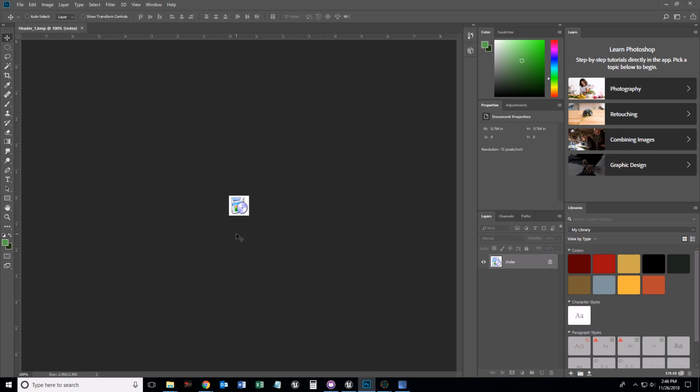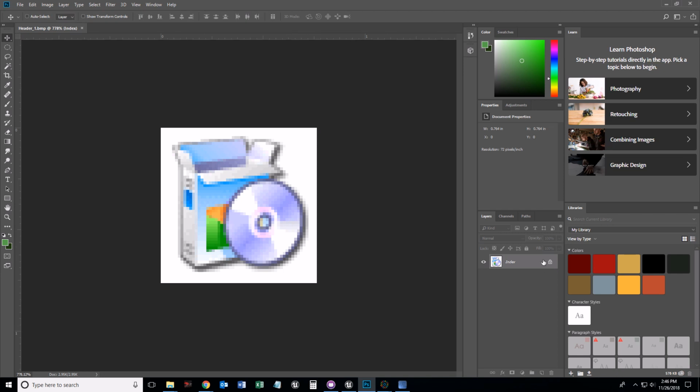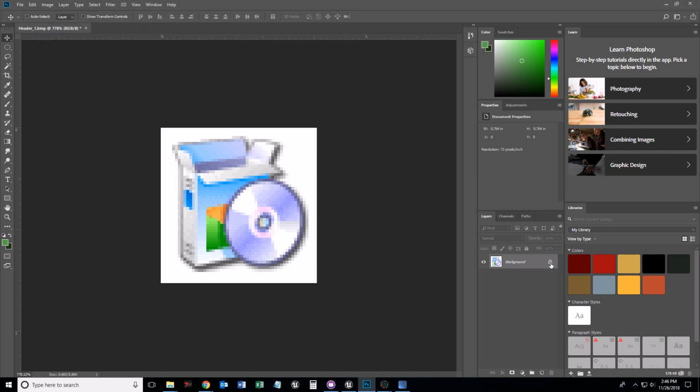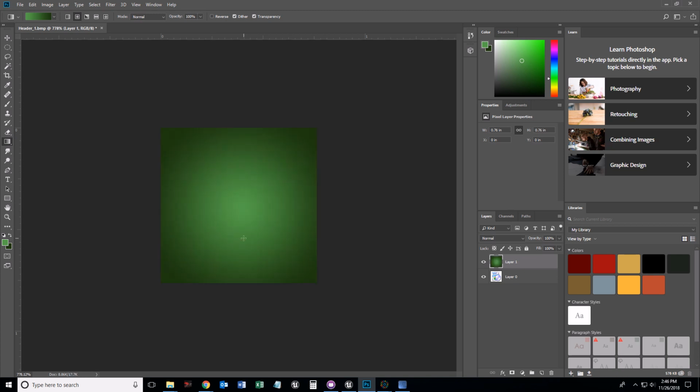So if I'm still doing the F, I'm going to zoom in a little bit. This is Fun Revived, right? So the other thing we're going to have to do is it's a BMP, so if we want to do anything fun to it, we're going to need to set the mode to RGB. So image mode RGB. And from there, I'm going to go ahead and make my own little icon by, once again, choosing a gradient. Maybe I'll do a polar gradient this time. That's cool. I'll do that.